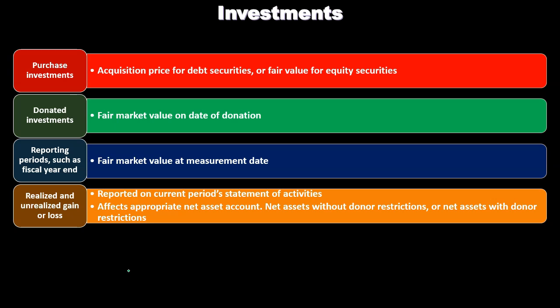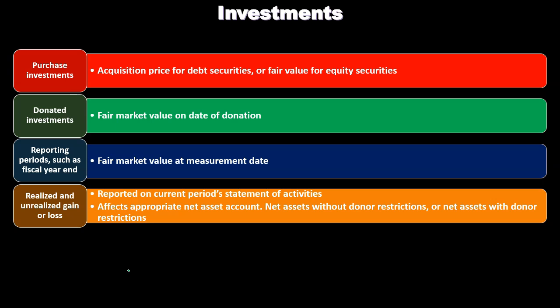So when we think about the net asset accounts, remember that the income that we're going to report, the unrealized gain or the realized gain, is going to then be closed out in the closing process to what would be similar to the equity section, which we're going to call net assets. The net assets are going to either have restrictions on them or not be restricted. Now, when we think about the investment income, it may have restrictions or it may not. It's really due to whether the donor had put restrictions on it or not.